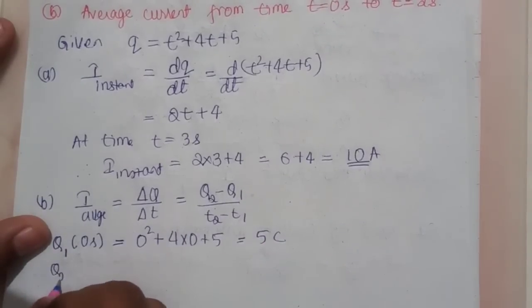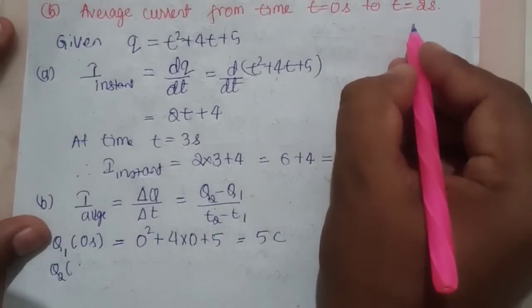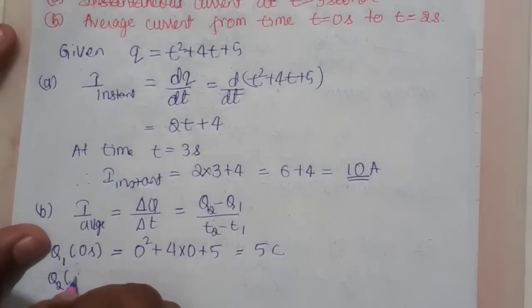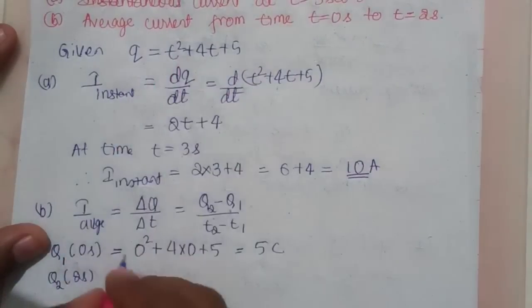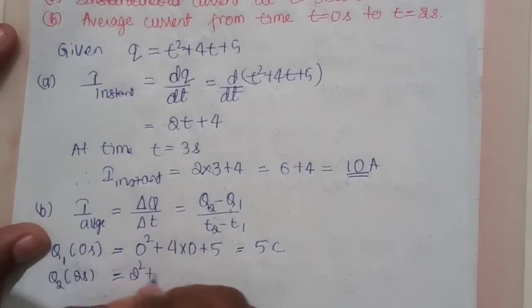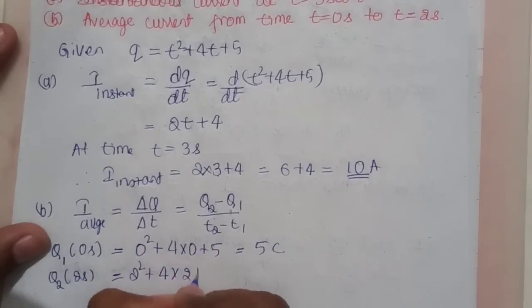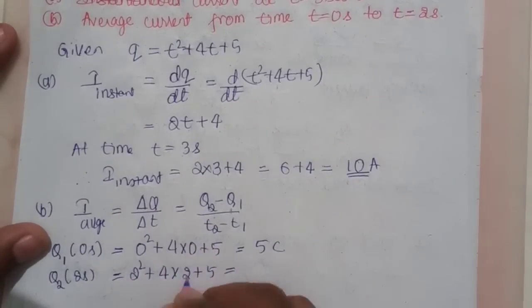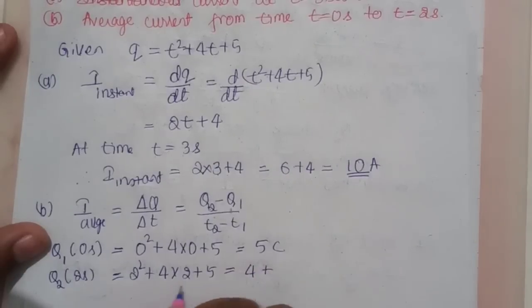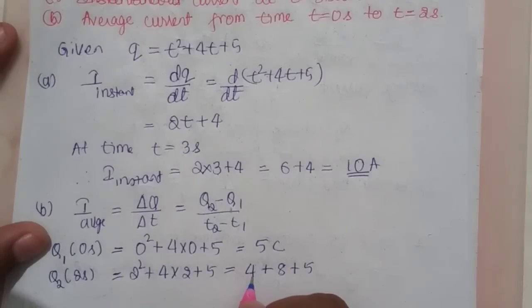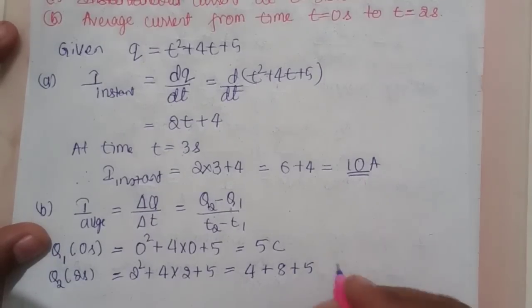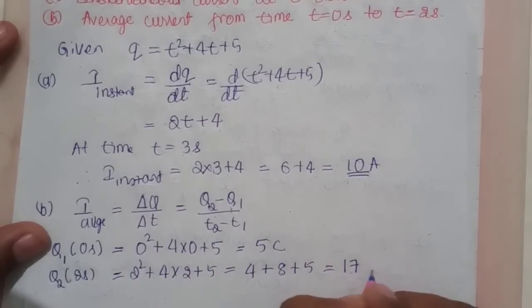Next Q2, at a time they have given as 2 seconds. Therefore it is 2 seconds. Here you need to substitute 2 square plus 4 into 2 plus 5. 2 square is 4, plus 4 into 2 is 8, so 8 plus 4 is 12. 12 plus 5 is equal to 17 coulomb.